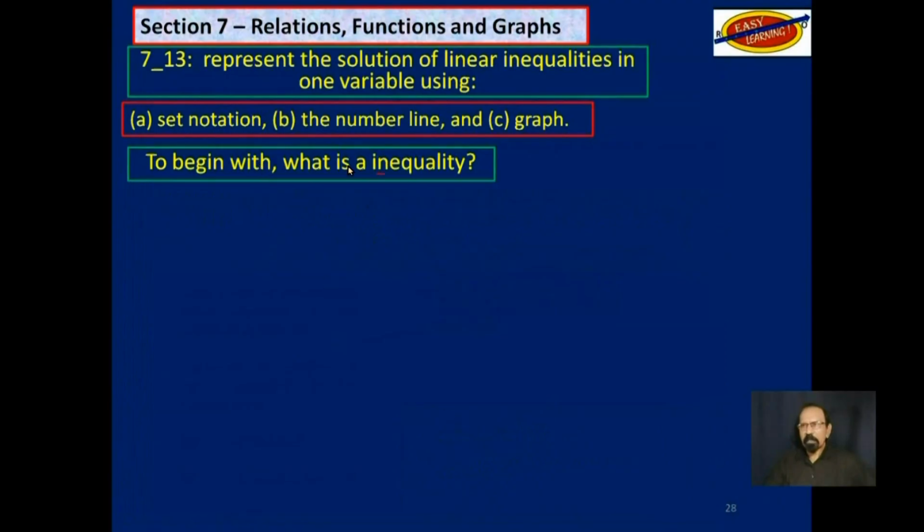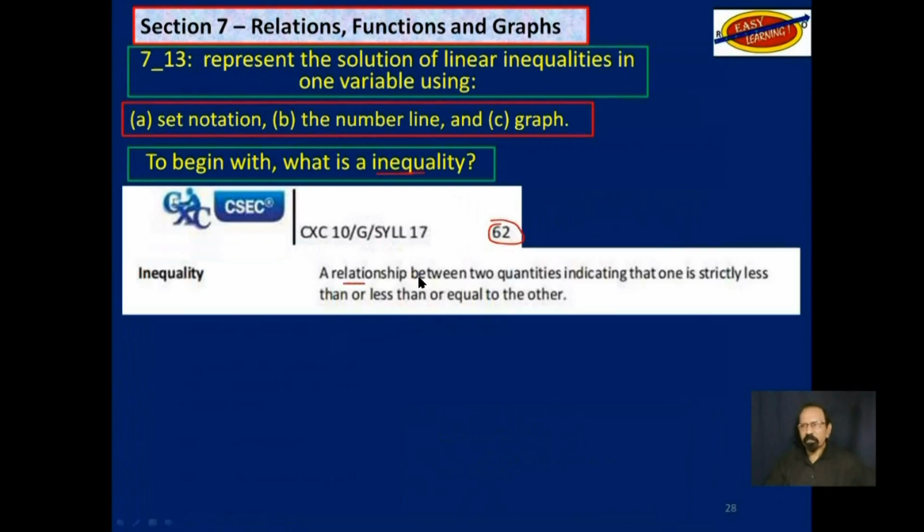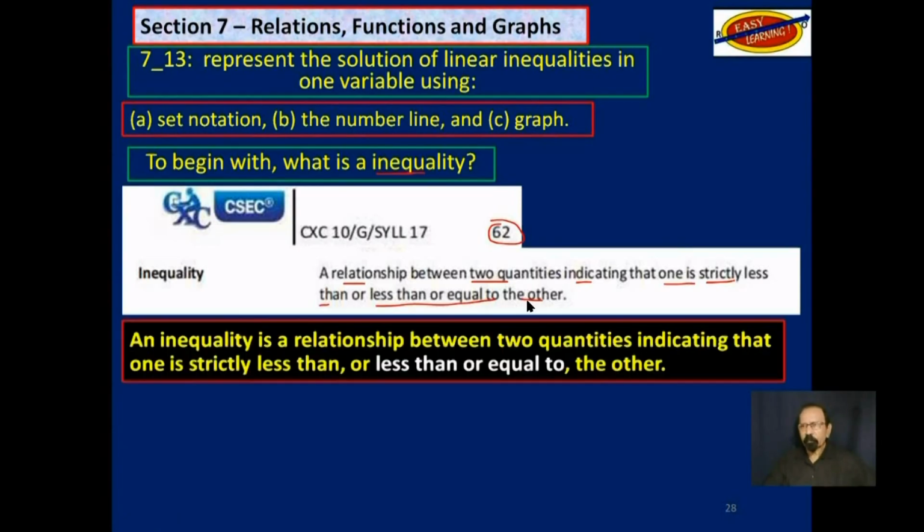So to begin with, what is an inequality? Your syllabus, page 62, says that it is any relationship between two quantities indicating that one is strictly less than or less than or equal to the other. Let me rephrase that. An inequality is a relationship between two quantities indicating that one is strictly less than the other, or it is less than or equal to the other.